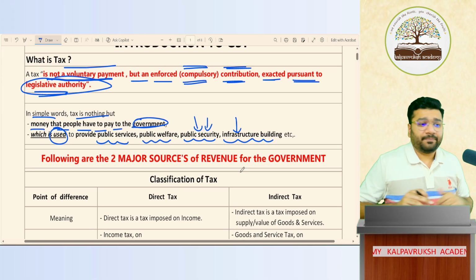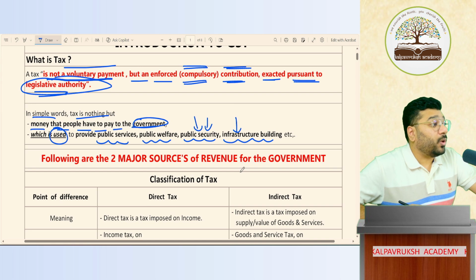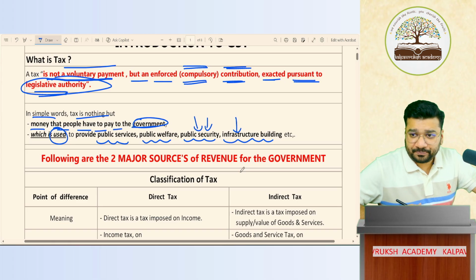So guys, for government, one of the major sources of revenue is taxes. They have other sources of revenue. They also have the companies where they run the business, and they make money out of it. There are multiple sources where the government makes money, but one of their important ways of making money, a major source of revenue, is tax.